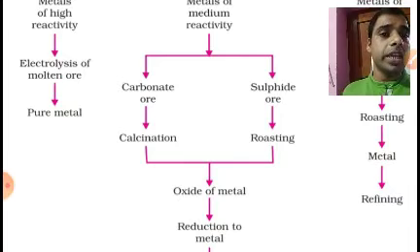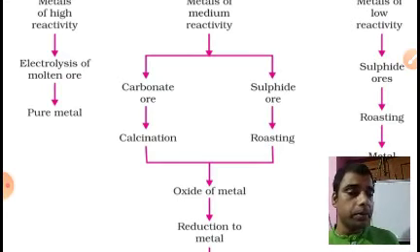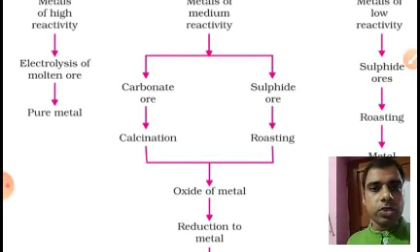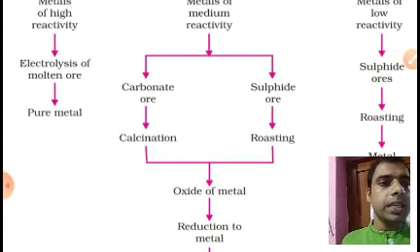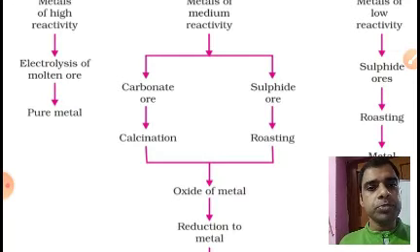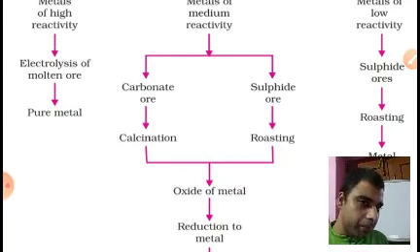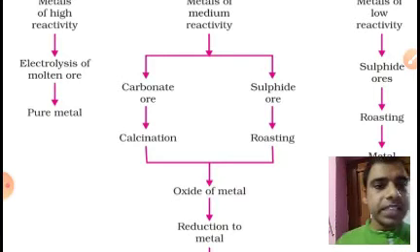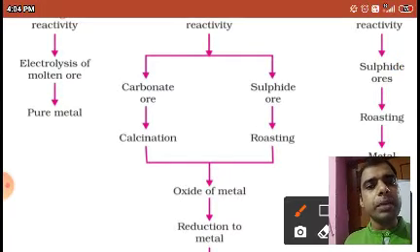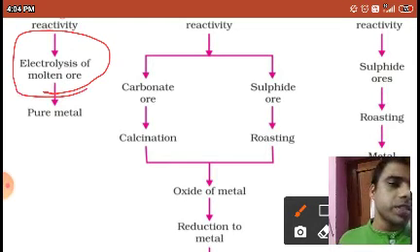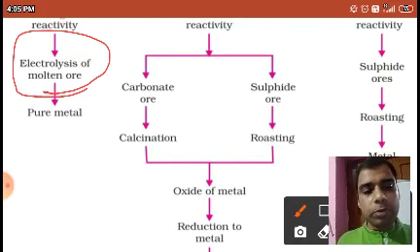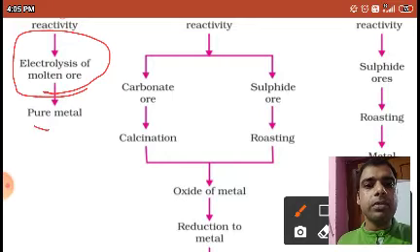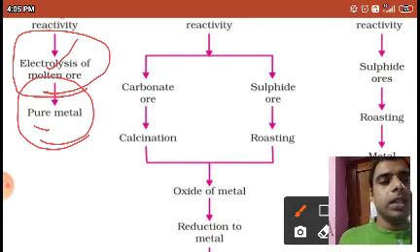Okay, dear student, now here you can see it is given there are different types of ores or minerals you can get. First of all, metals of high reactivity you can see at the left hand side, then metals of medium reactivity, then metals of low reactivity. If metals of high reactivity like potassium, sodium, if you are getting that, then for separating you have to do the electrolysis of molten ore. In the solid form it will not work, so you have to melt that, and then by the electrolysis process, directly you can get pure metal.